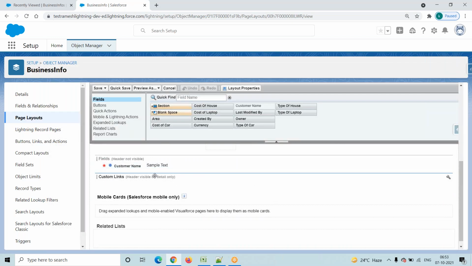See, my page layout is coming as blank, right? Only customer name is there. Remaining fields, if you want, you can go and add from here. Previously we selected the existing page layout as business info, so the system automatically created exactly the same layout, but the name is different. In that page layout, we removed unnecessary fields.